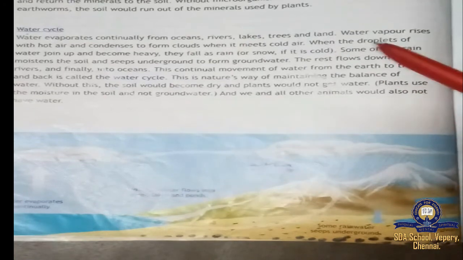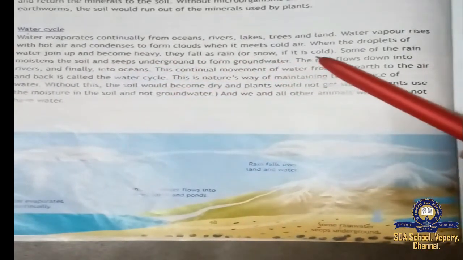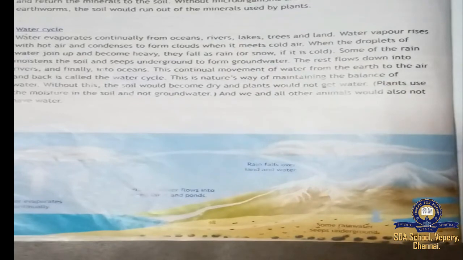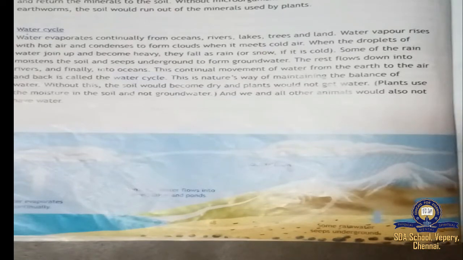When the droplets of water join up and become heavy, they fall as rain, or snow if it is cold. This is what they are telling: when the water vapor rises with the hot air, what happens? It condenses to form clouds. When the clouds become very heavy, and meet cold air, the droplets become heavy, and they fall as rain. When it is too cold, it forms snow. That's what they have said.